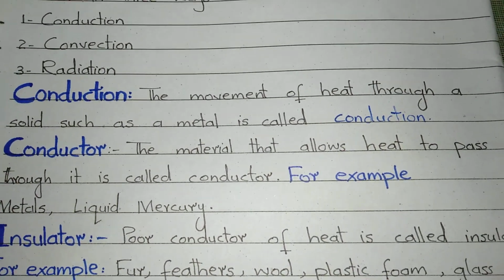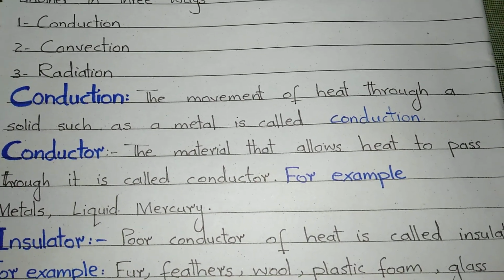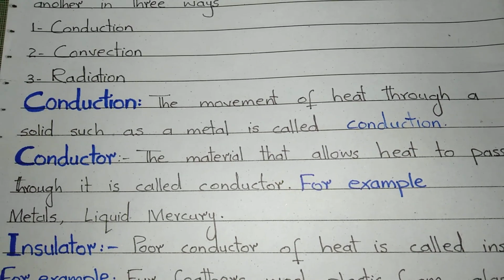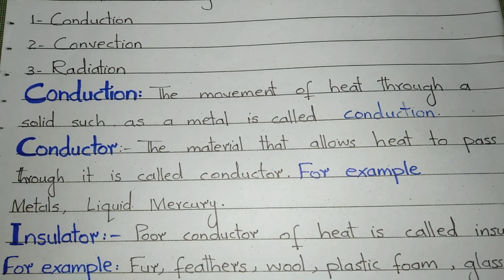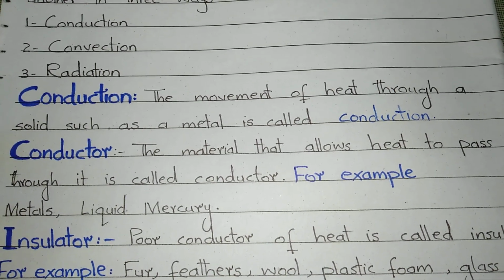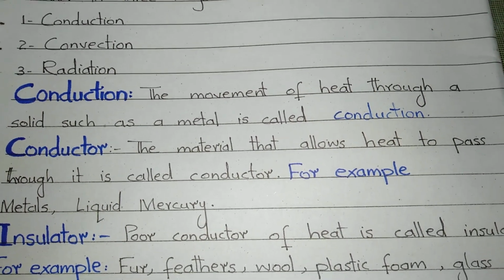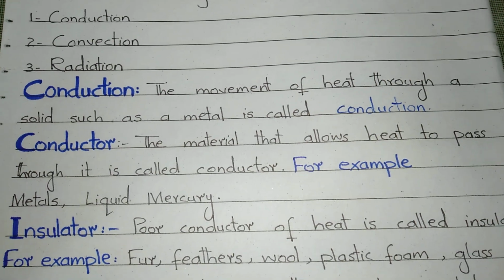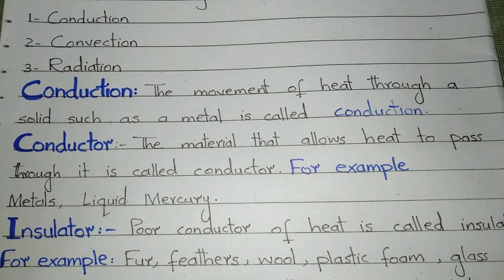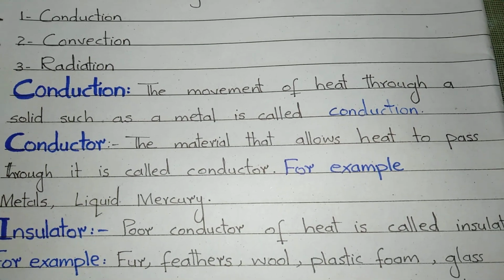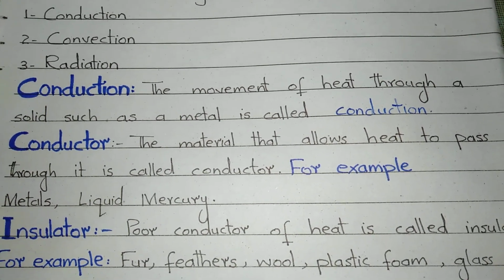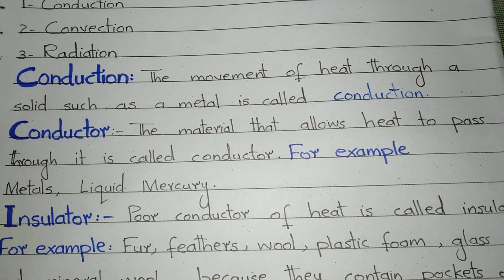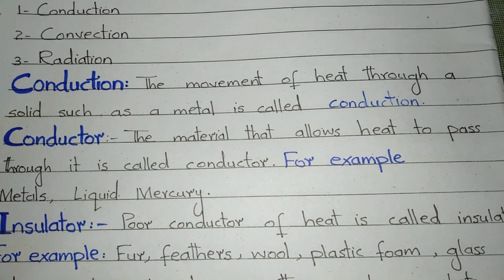Conduction is the movement of heat through a solid such as metal. The materials or substances that allow heat to pass through them are known as conductors. Metals are the best conductors as they allow heat to pass through them. You know that different types of metals are gold, silver, copper, zinc, aluminium. Mercury is a liquid metal, that is why it is used in a thermometer. A thermometer is the instrument that is used to measure the temperature of a body.